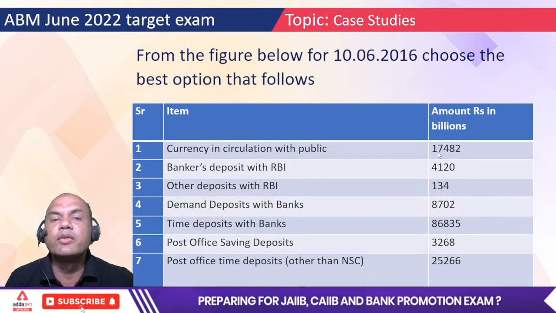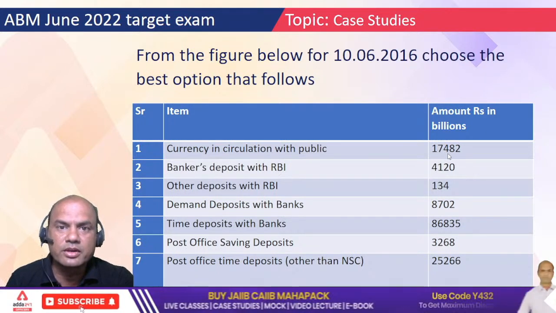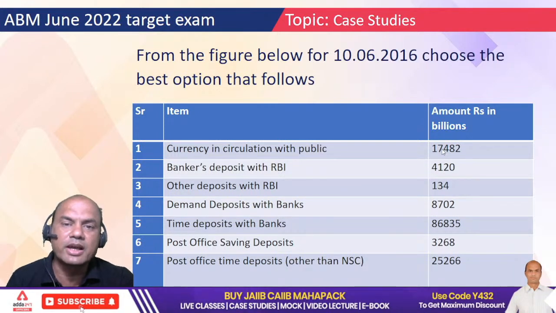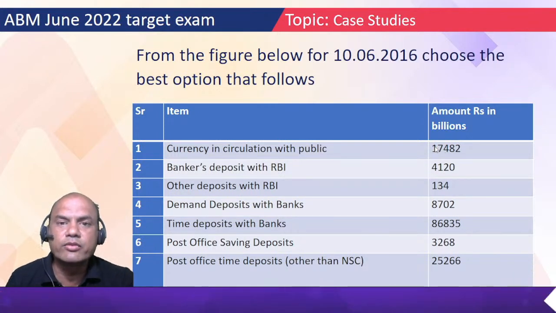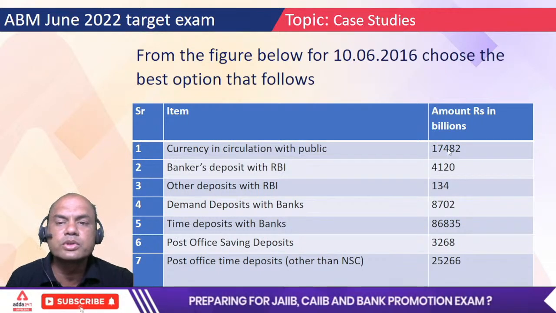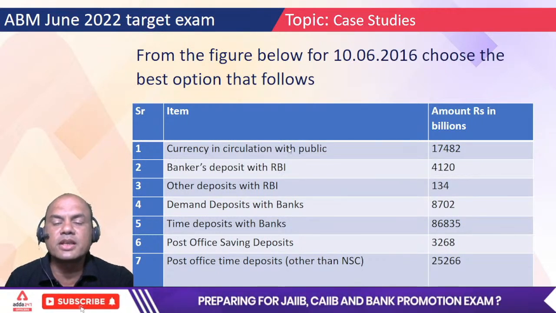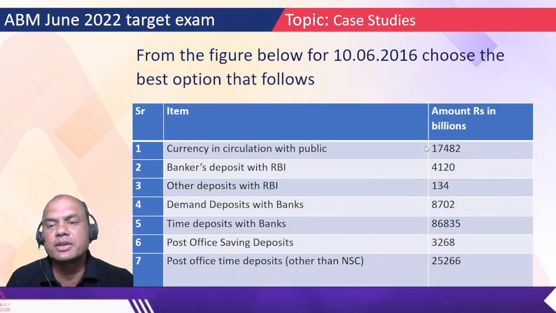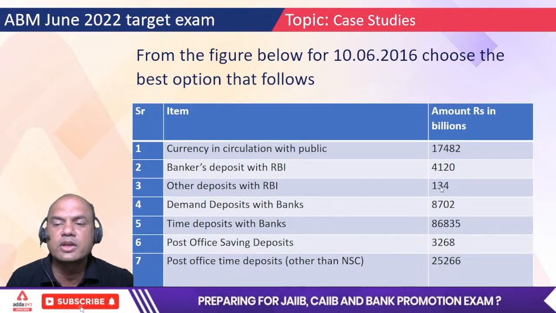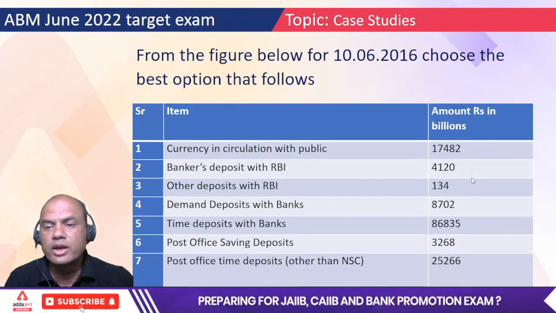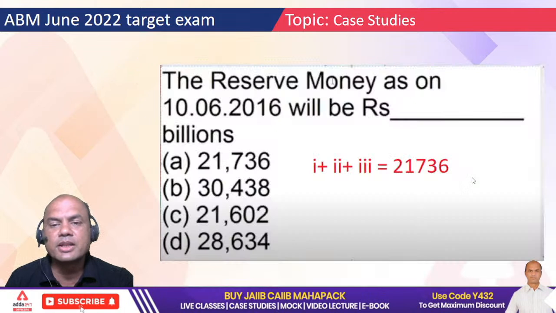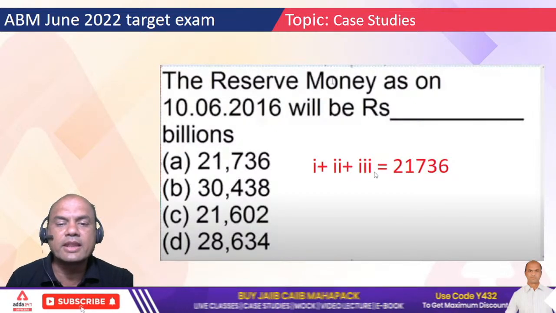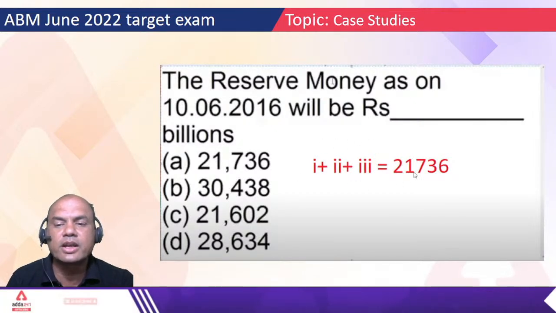I would suggest you do it yourself over here. Everyone do it yourself. I'll wait for 10 seconds, but I want you to solve the problem. So what is M0? Currency in circulation plus bankers deposits with RBI plus other deposits with RBI. So 17482 plus 4120 plus 134. Find the answer. If you add them, you must get the answer 21736.